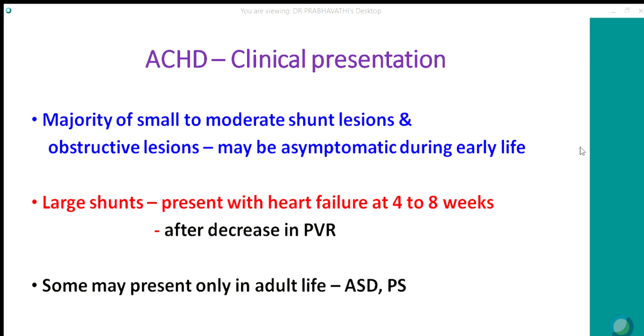At birth, the pulmonary vascular resistance is systemic. With the first breath, it starts falling, and by 4 to 6 weeks, it reaches the adult normal value of about 1 to 3 Wood units. So the shunt lesions develop heart failure after the fall in pulmonary vascular resistance. So the causes of heart failure on day 1 and during the first week after birth are different. Okay. Some of the lesions like ASD and PS may not make their appearance till adult life.